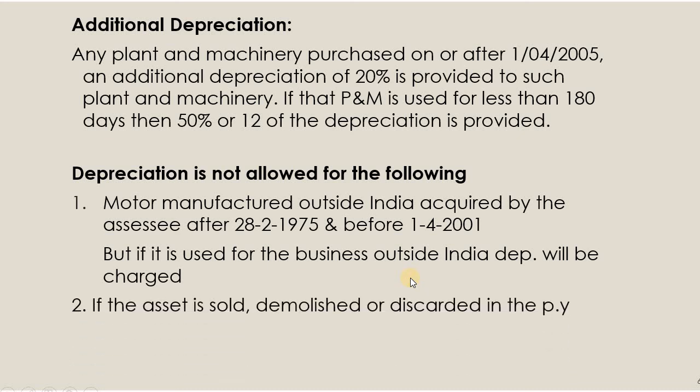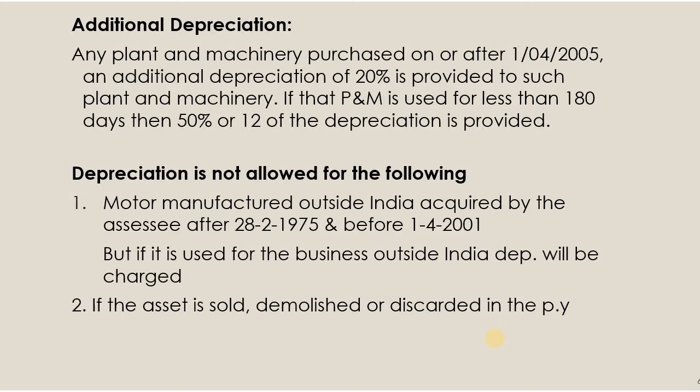Then if the asset is sold, demolished or discarded in the previous year, there is no depreciation. Depreciation cannot be charged because there is no asset itself. For example, if in December you have sold an asset, and the financial year ends next March, when you calculate in March there is no asset at all, because in December you sold it, so you cannot add that asset or charge depreciation on that asset. So that's all from this video. Thank you for watching this video.